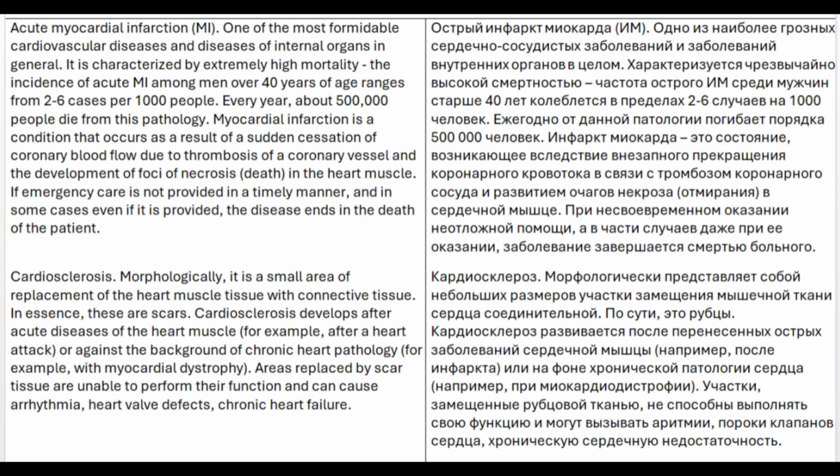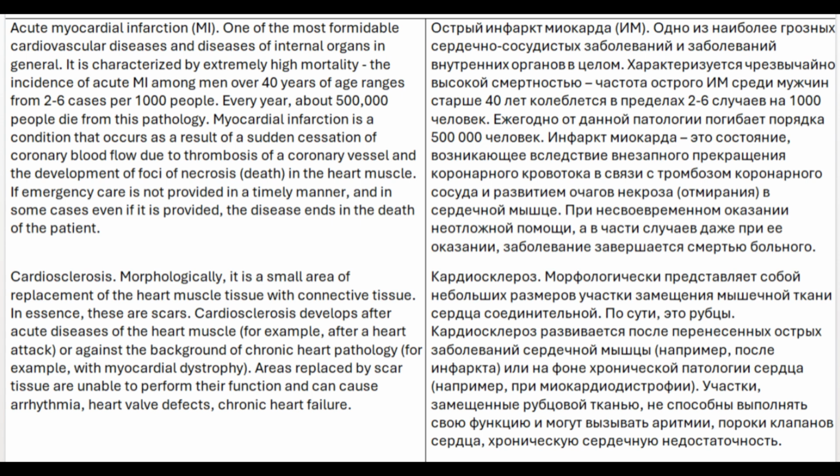The incidence of acute MI among men over 40 years of age ranges from 2 to 6 cases per 1,000 people. Every year, about 500,000 people die from this pathology. Myocardial infarction is a condition that occurs as a result of a sudden cessation of coronary blood flow due to thrombosis of a coronary vessel and the development of foci of necrosis, death, in the heart muscle. If emergency care is not provided in a timely manner, and in some cases even if it is provided, the disease ends in the death of the patient.